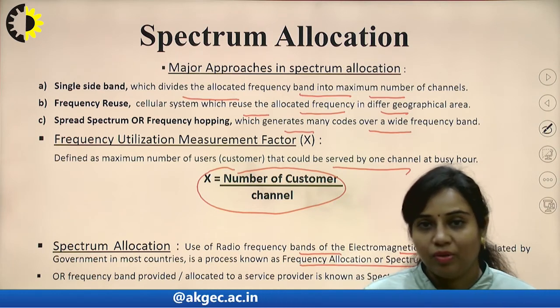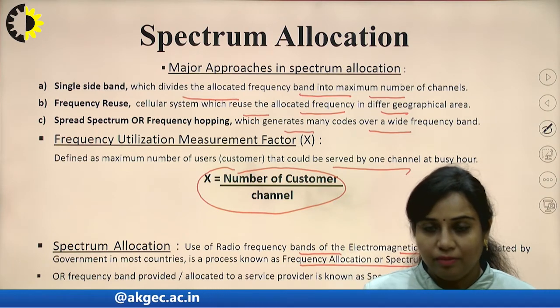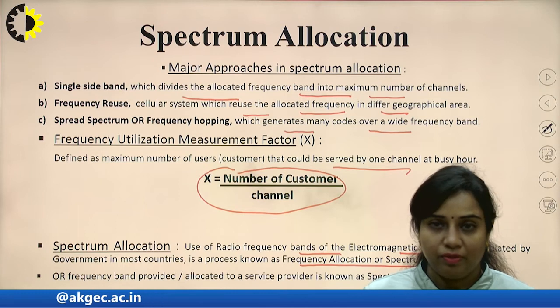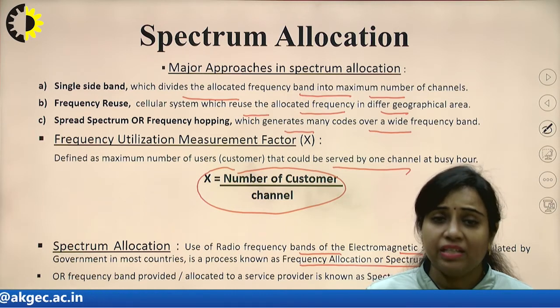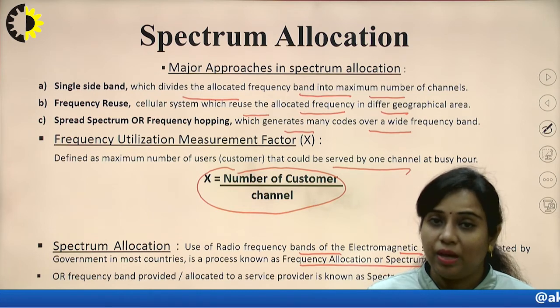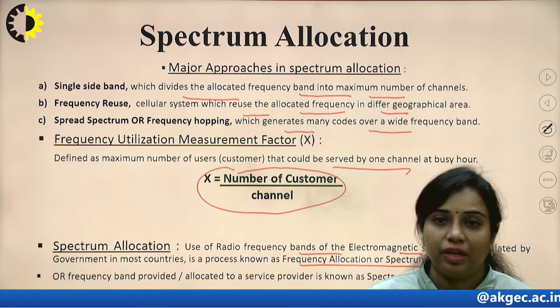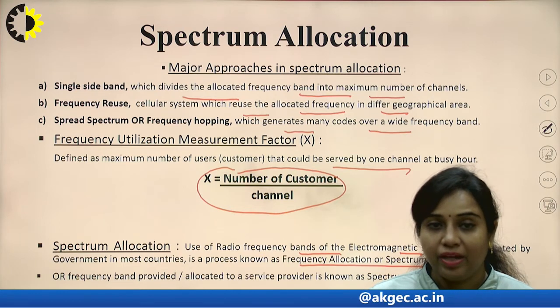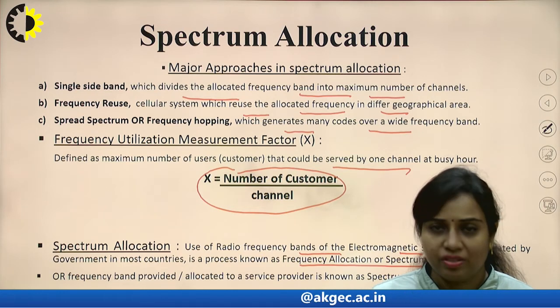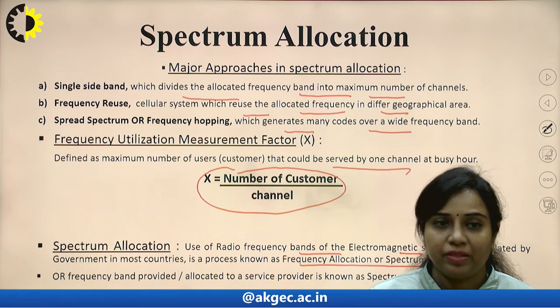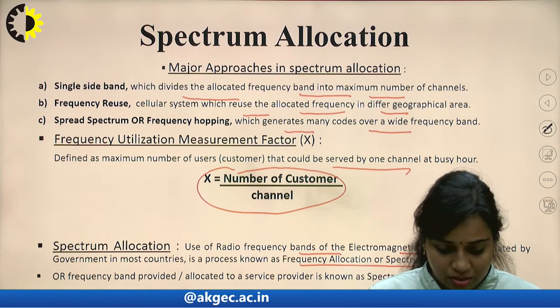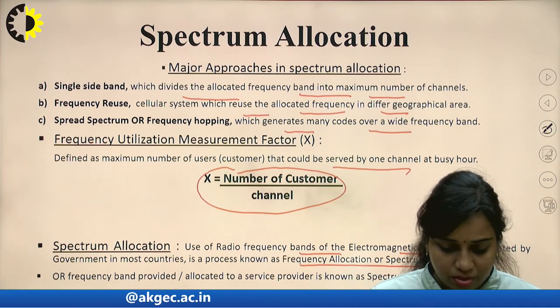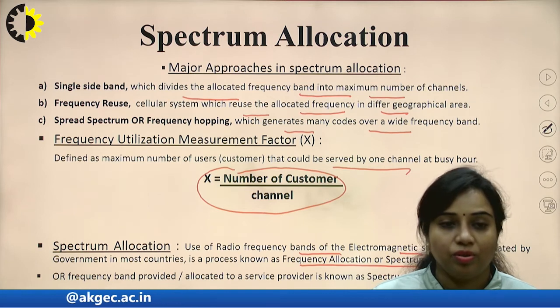The next type of allocation is the fixed one, where a fixed set of frequencies will be allocated. That set of frequencies is fixed, whether I am going to transmit information or whether it is idle, it can be idle also. So that is a kind of wastage only. So on-demand spectrum allocation is much more advantageous as compared to the fixed allocation of frequency band.